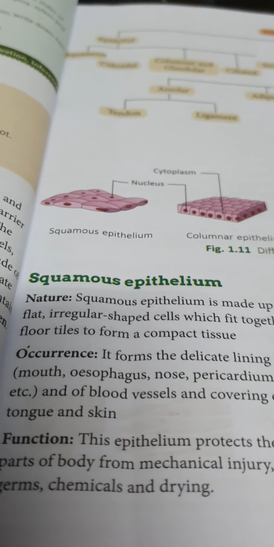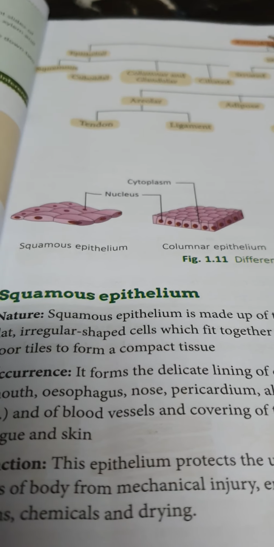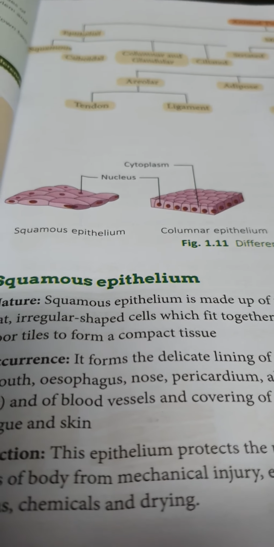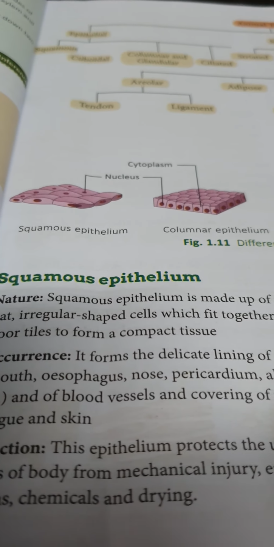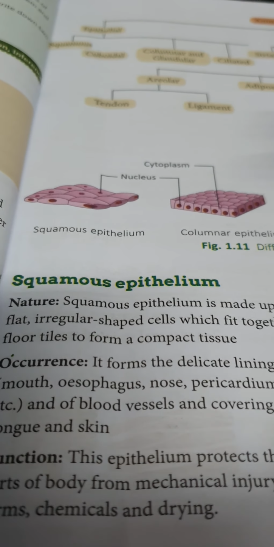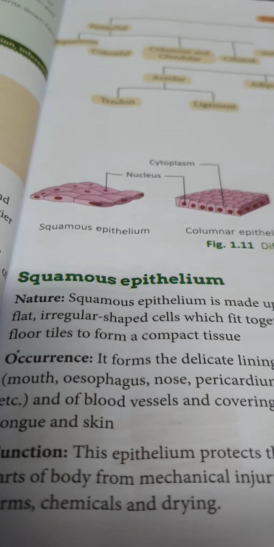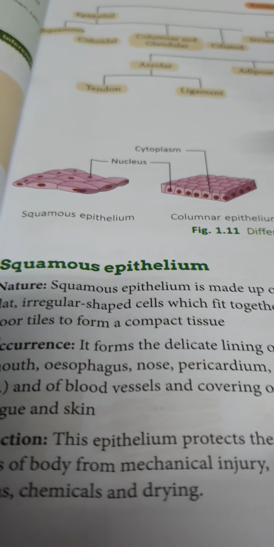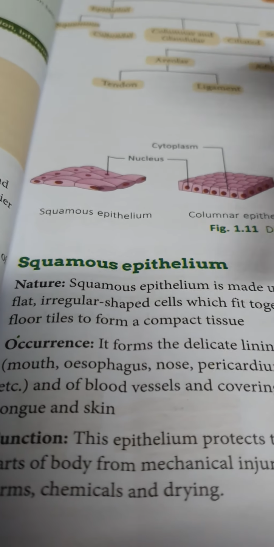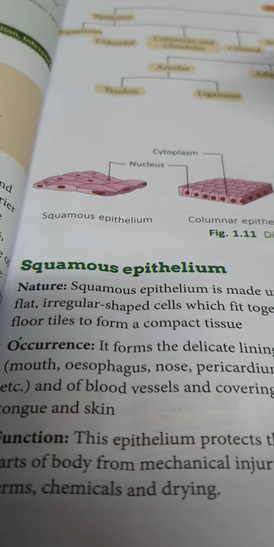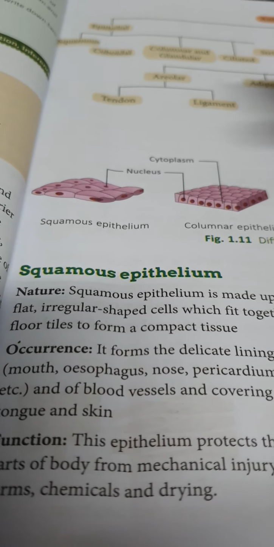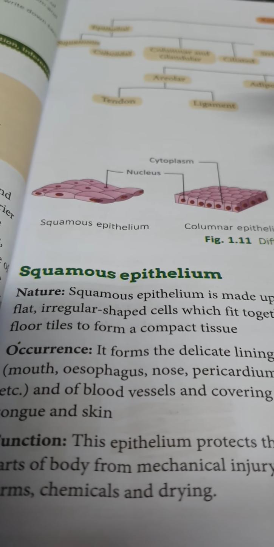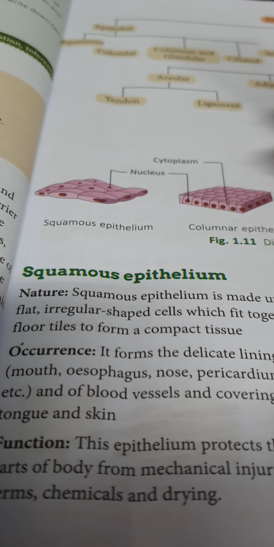Now what will be the function of the squamous epithelium? It protects the underlying part of the body from mechanical injury, entry of germs, chemicals and drying.